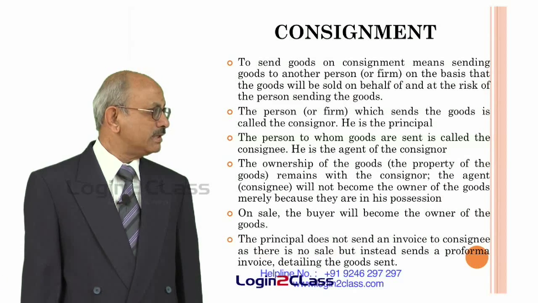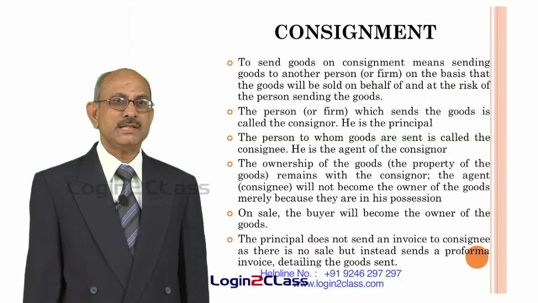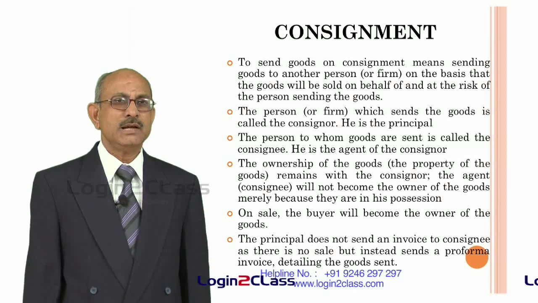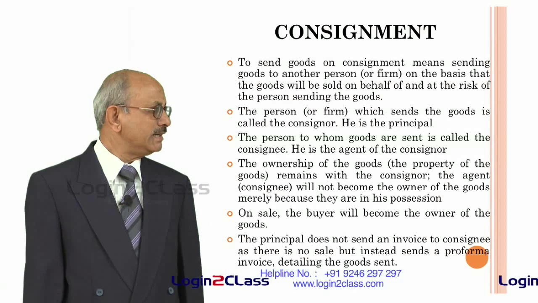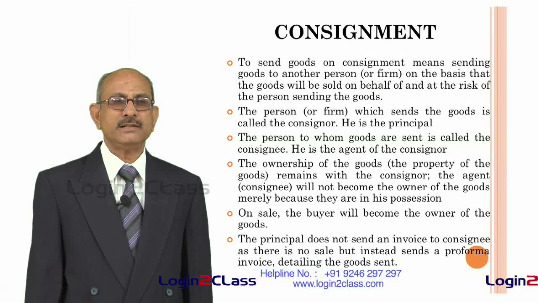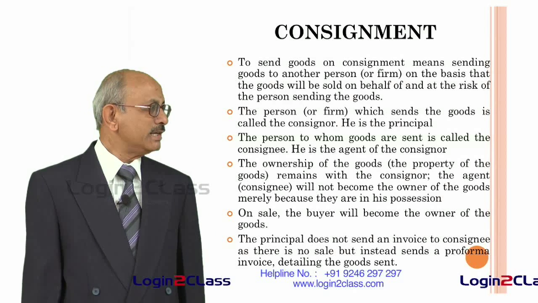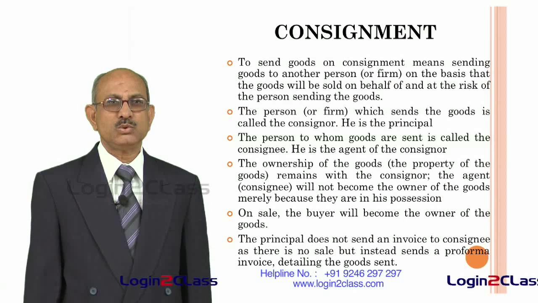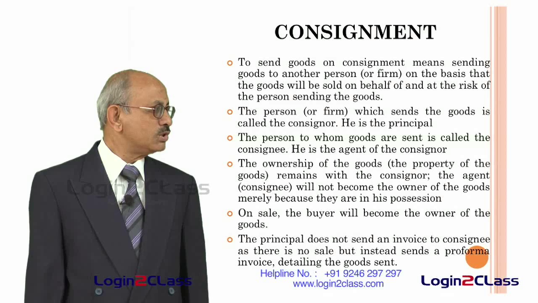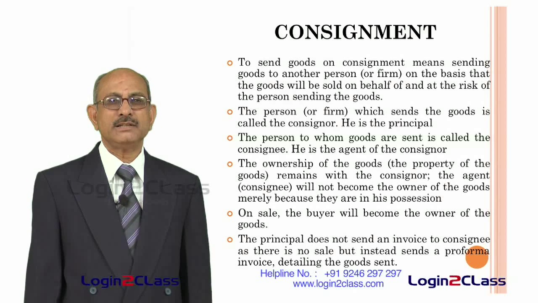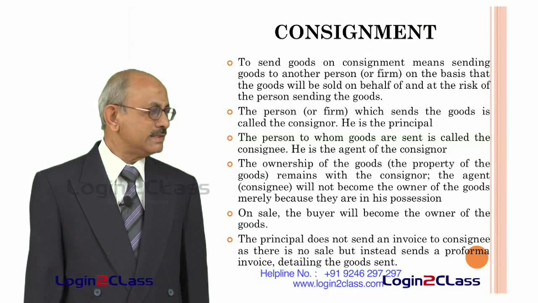So the principal does not send an invoice to the consignee as there is no sale. He is sending the goods to the consignee, but since it is not considered a sale, there is no question of sending any invoice, but he only sends what is known as a pro forma invoice. That means indicating the price at which the goods have to be sold and the details of the goods which are being sent. That means the description of the goods sent, like quantity, etc., is detailed in the pro forma invoice.